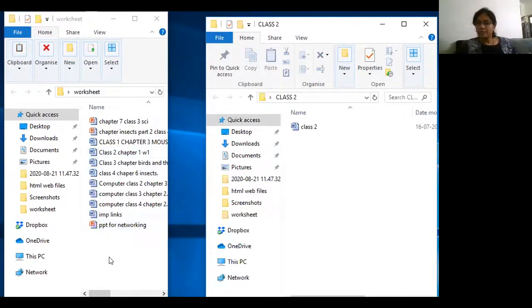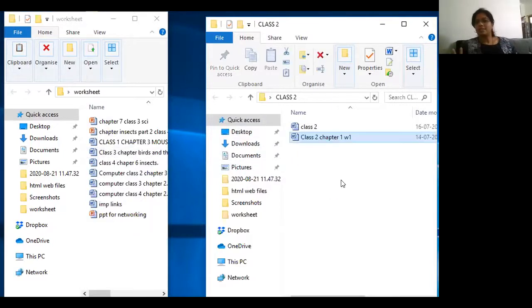Once more. I have one more class 2 file. So what will I do? I'll select it, keep my left click pressed, and bring my cursor to the folder without leaving my left click. I am bringing it and now releasing my left click. See, my second file. So I selected it, dragged it and dropped it in the new folder wherever I wanted to put it.